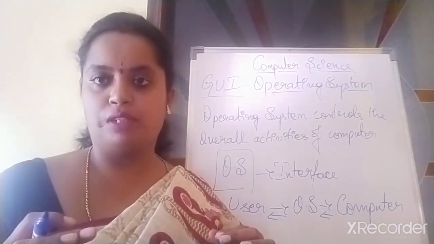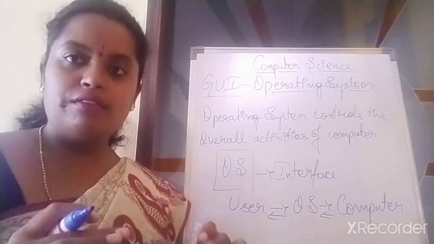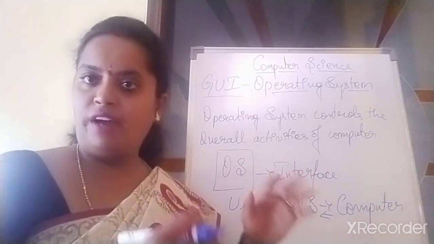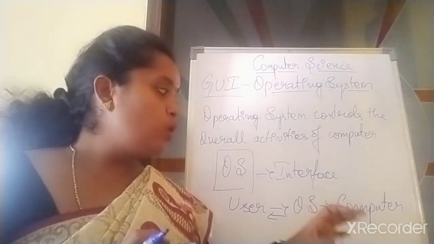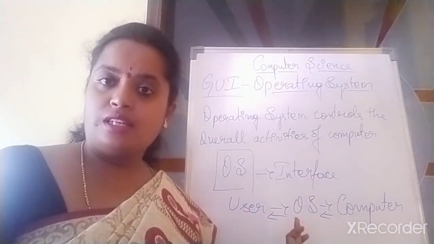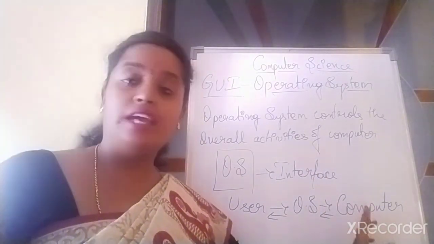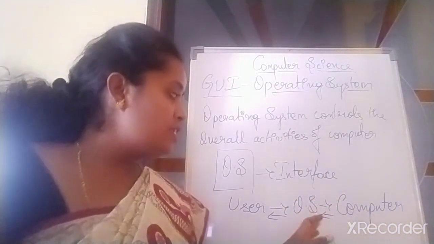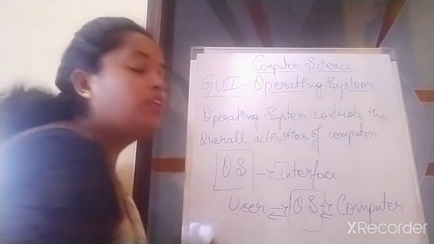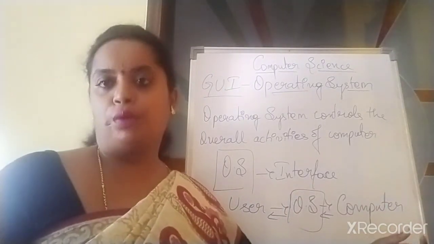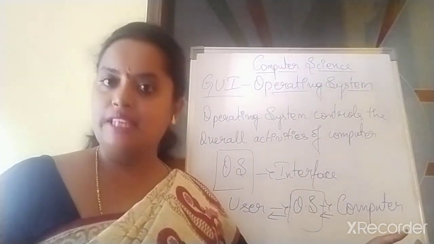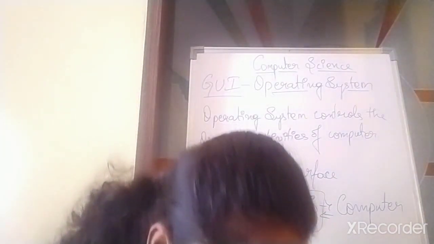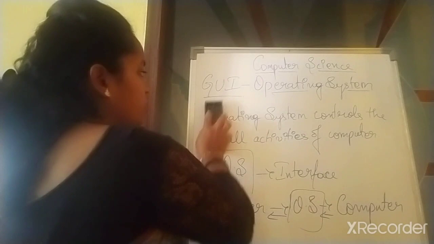If you want to print something, you give an order or input to print a copy of a file or a folder. The operating system gives the connection or orders the printer to print the copy for you. So this acts as an interface between you and the computer. Understood? Hope all have understood. Shall we move on?